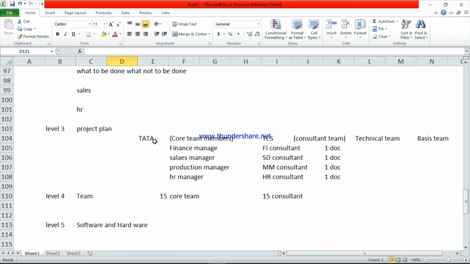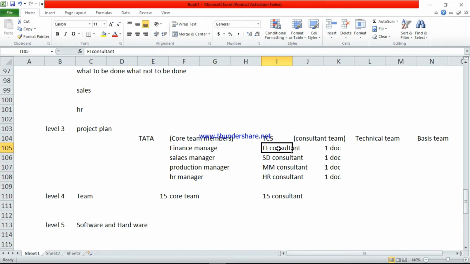So they are the head of the department. Once this head of the department approves the data, again the document will go to the TCS head of the department. These are the consultants. So once the head of the department approves, the data will go to, that is not the data, that is the documents, final document. The document will go to the financial heads.